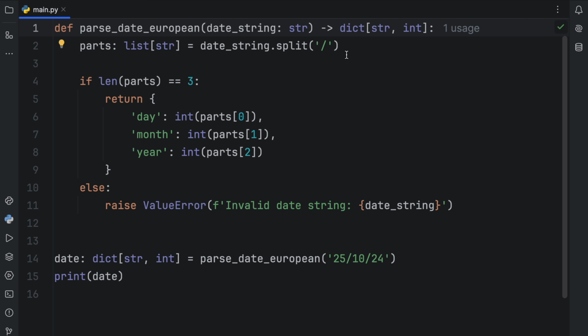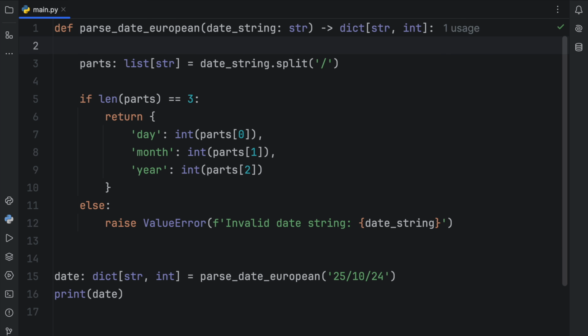So if you're experienced in programming, this part might seem quite obvious. Here we're splitting the date string every time it runs into a slash. So it's going to extract 25, 10, and 24. If something like that doesn't look obvious to you, add a comment. Say that this will split the date string into parts using the slash symbol separator. If this helps you and other people, go for it. Adding comments that help you remember what code does is a good practice for yourself, because being able to remember what your code does is much more important than anything else.